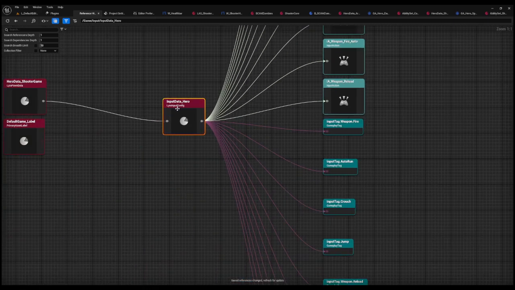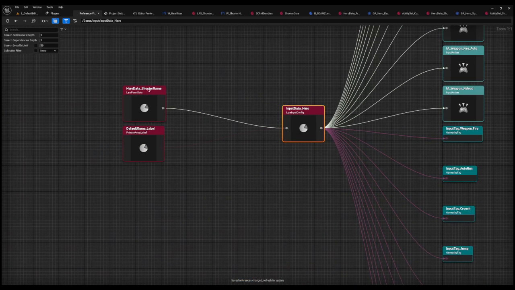This component maybe knows about it, but this component way down the line doesn't, because it doesn't need to. You don't need to have this massive overlap with your components knowing about other things that aren't really their concern. They just need to execute their big idea, right? So I need to execute the big idea of shooter game.